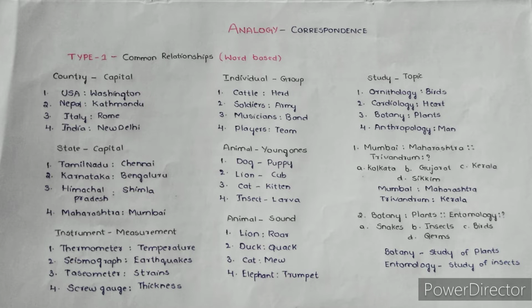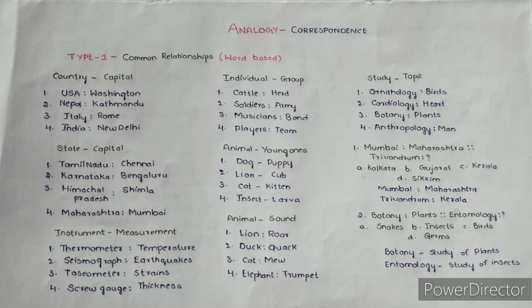Similarly, the second question is: botany is to plants, entomology is for what? The options are snakes, insects, birds and germs. Here they have given the relationship as botany is to plants. That is, under botany we study plants. Similarly, under entomology we study insects. So the option is B. These types of questions will be asked under word based questions.